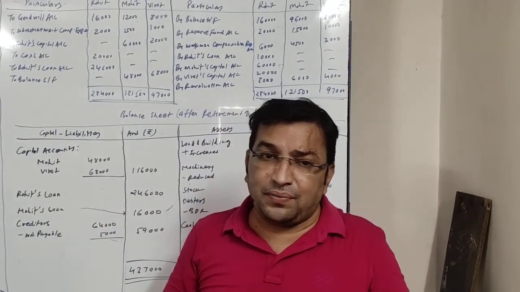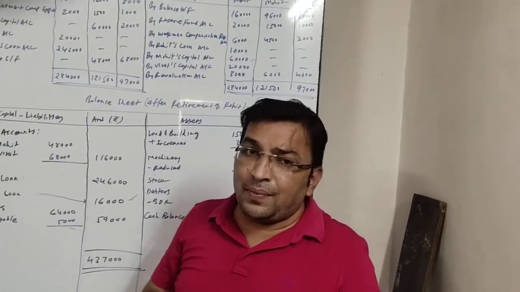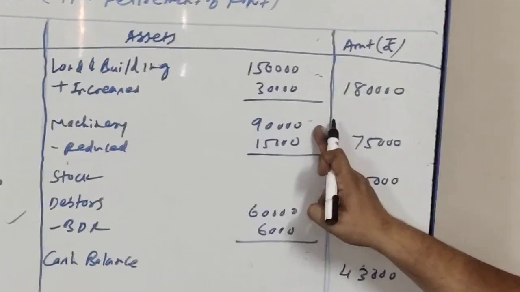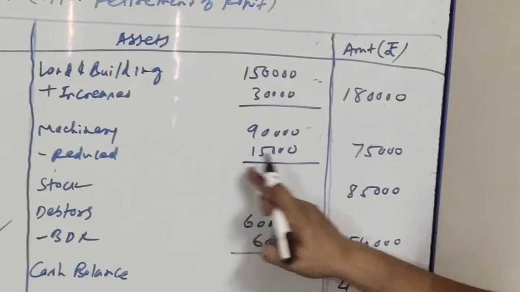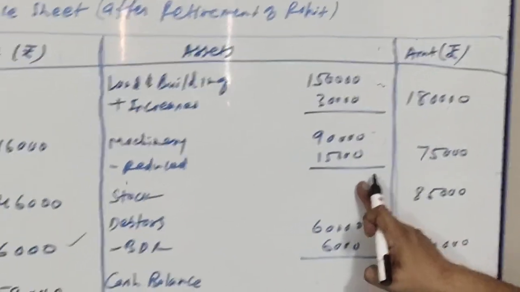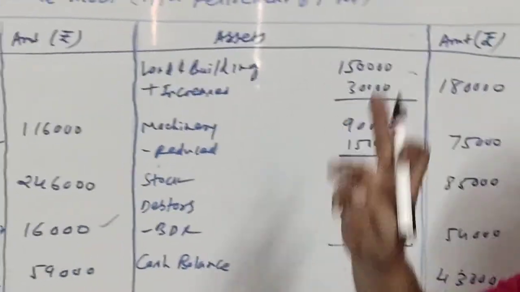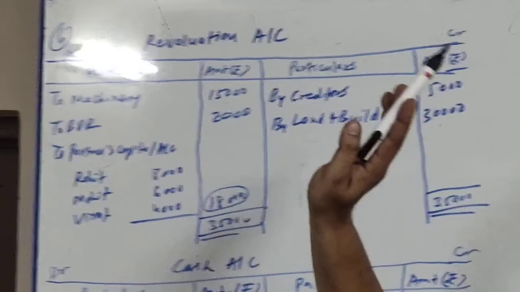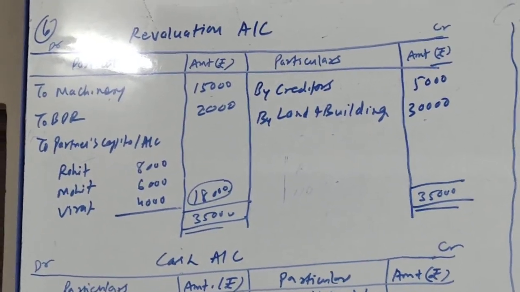So 75,000 will be writing in the outer column in balance sheet. So here it is. Machinery account 90,000 minus reduce 15,000, outer column 75,000. This 15,000 being loss will be debited to revaluation account. So here it is to machinery 15,000. Okay. Next item.